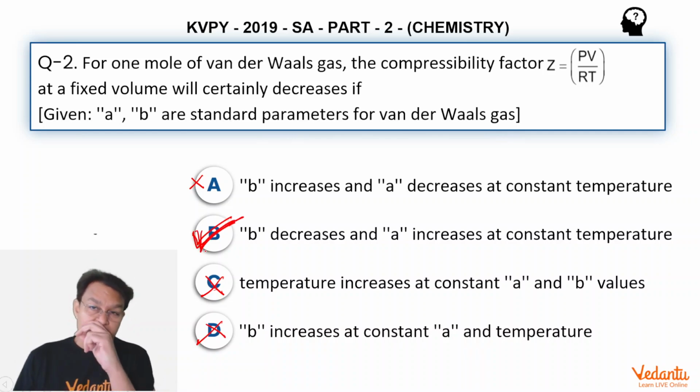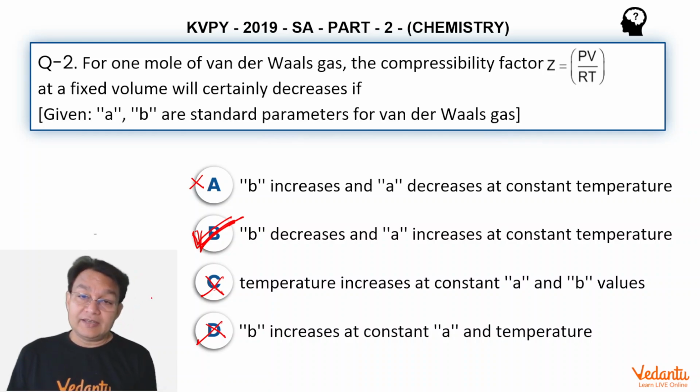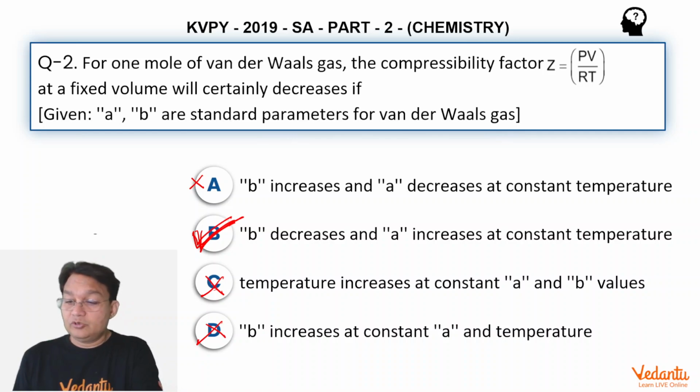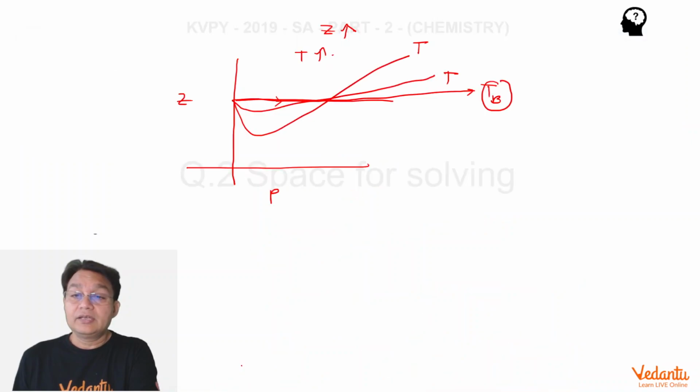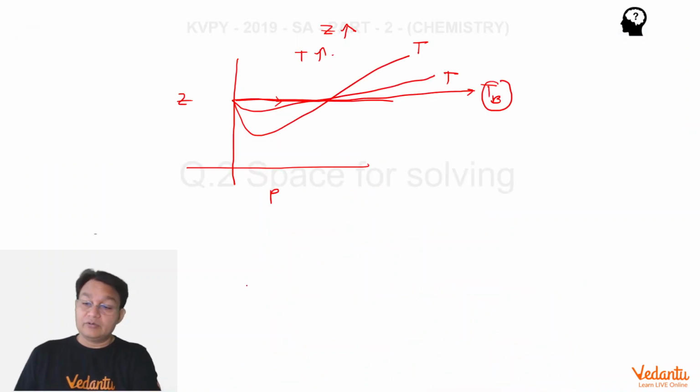A very good question on real gases, and that's going to help you in other competitive examinations as well. Mostly students have confusion about this A and B, and the implications of the effect of A and B. So this question takes all this into account. That's the best way to approach this: just open up the van der Waals equation and get your conclusions.